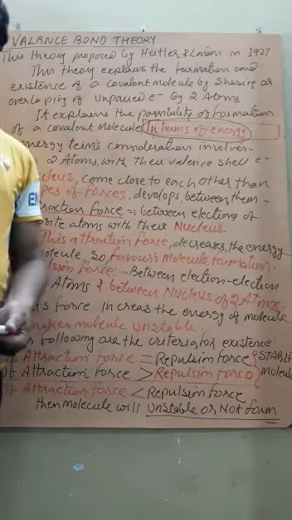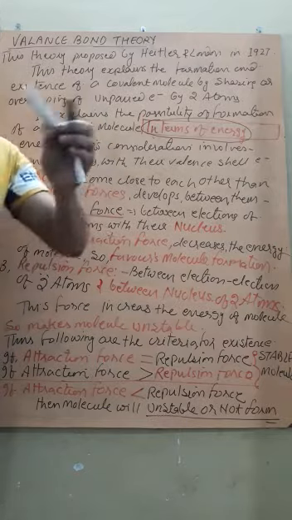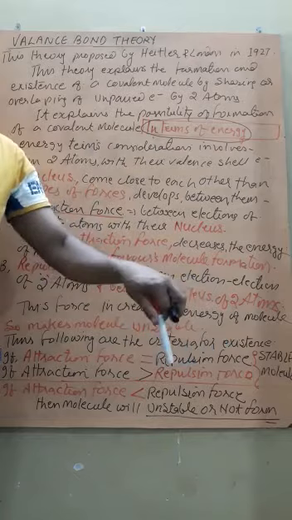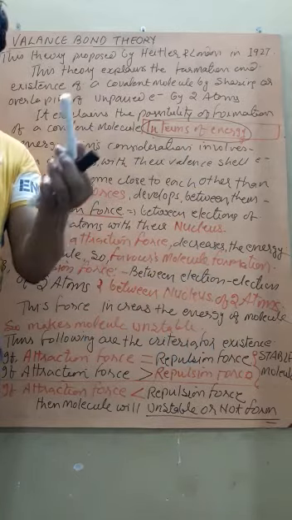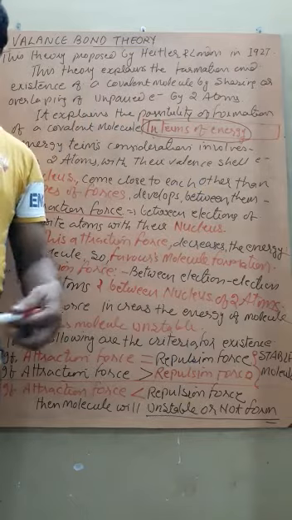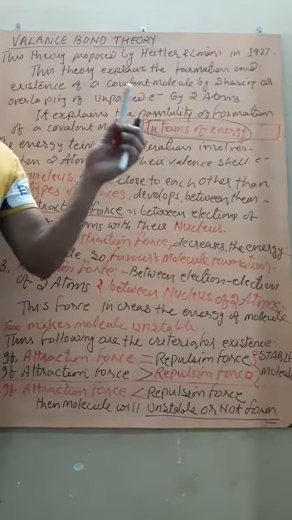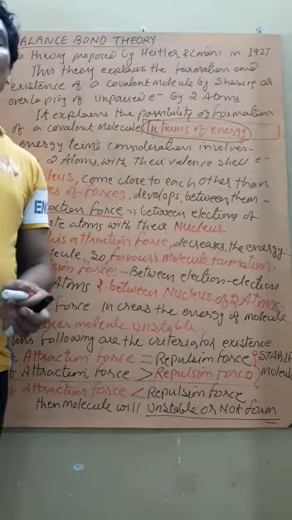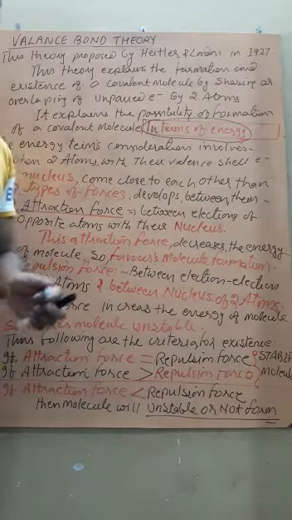Now you know that if attraction takes place, energy is released. That is, the atoms will lose their energy, so the molecule will be of lower energy. This reveals the stability of the molecule. That means attraction favors the formation, existence and stability of the molecule.